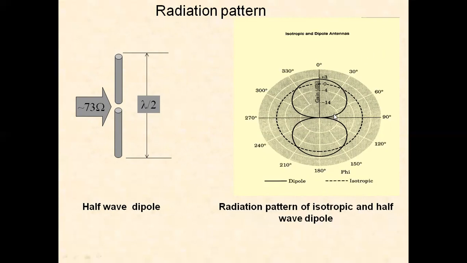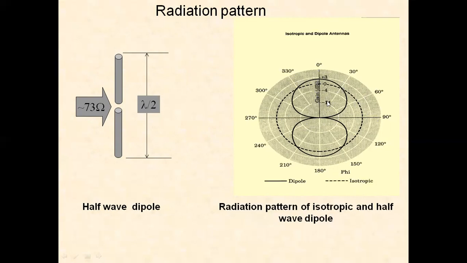And this is the radiation pattern. So we have the graph like this. This is 0 degrees. It is a polar graph. With respect to direction, how is the field strength? This is the 0 degrees position, 30 degrees, 60 degrees, 90, 180, 270, 300, 330, and again the 0 degrees position.